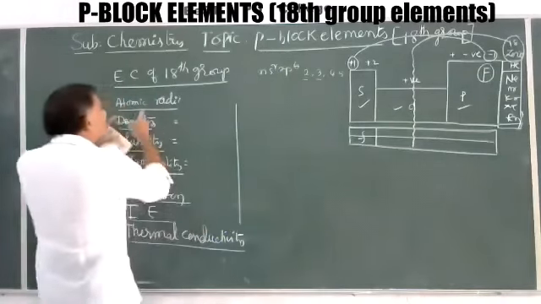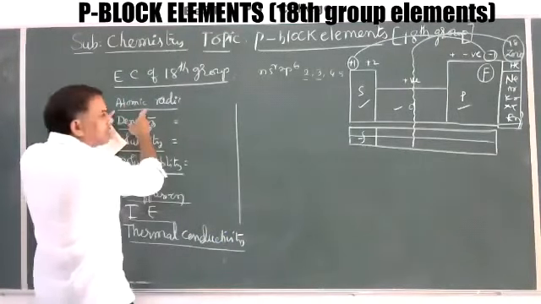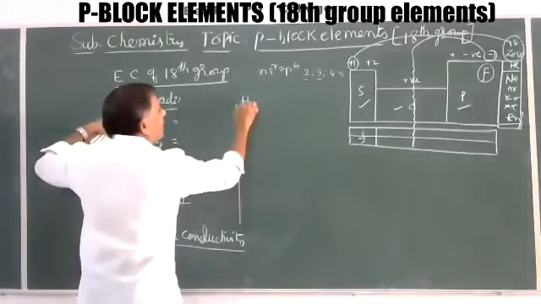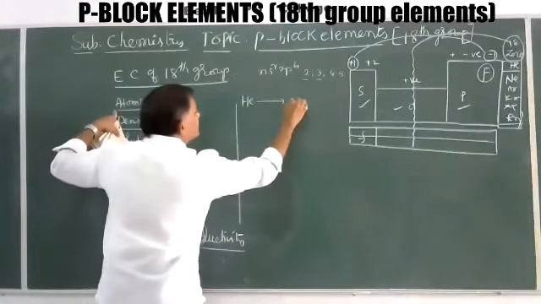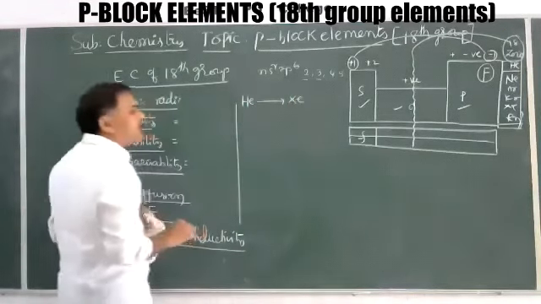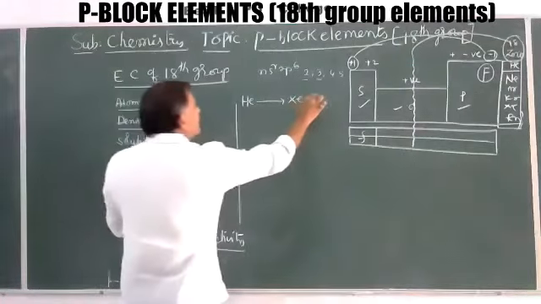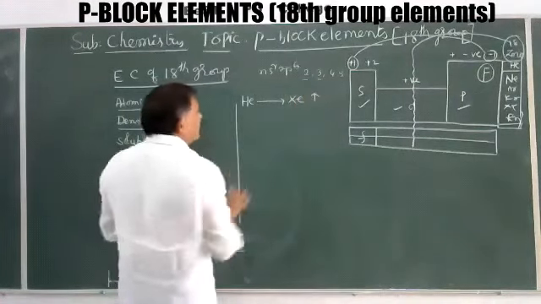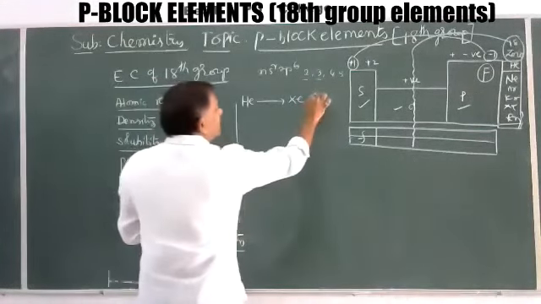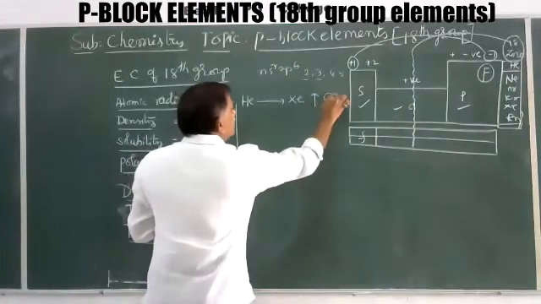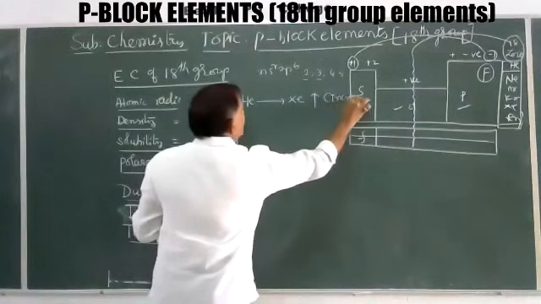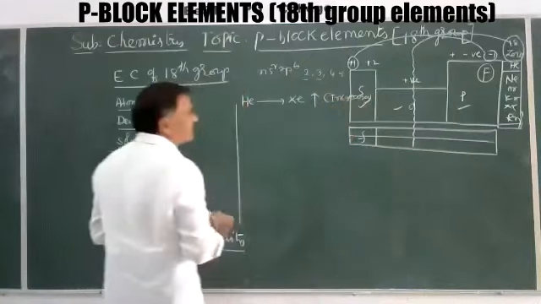That's why size increases. That is generally from helium to xenon. Radon is a radioactive element. Atomic size increases.